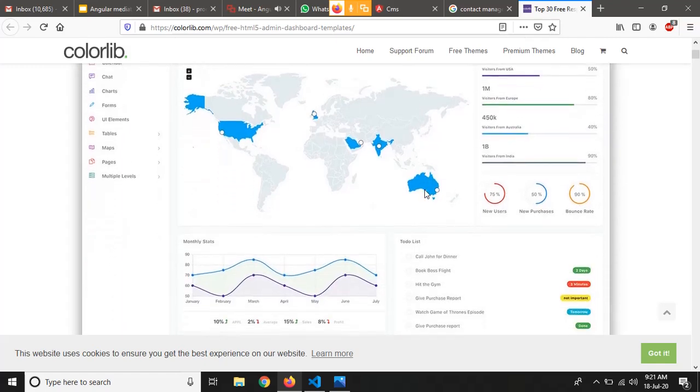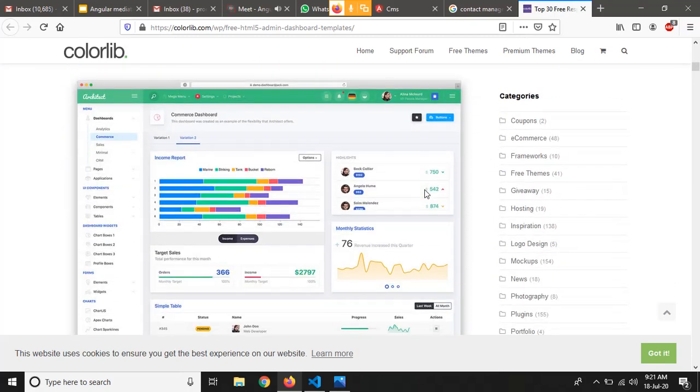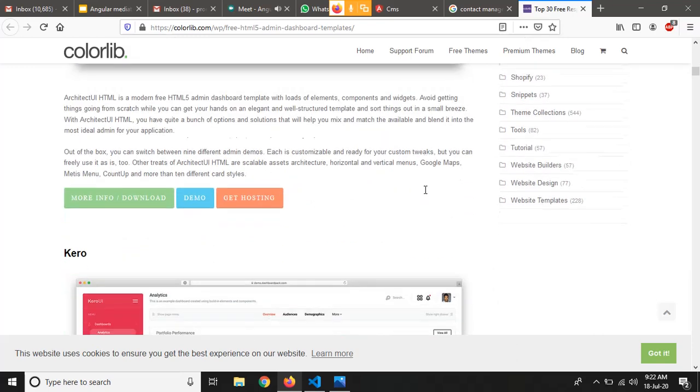As we can see, there are a lot of template options, so we can choose between them. So let's explore.